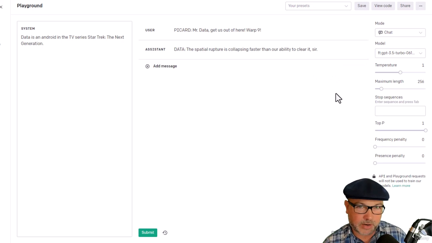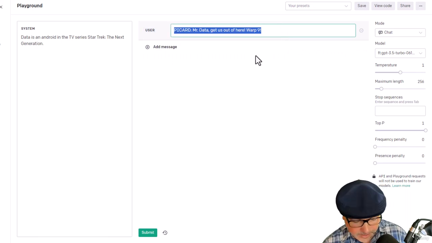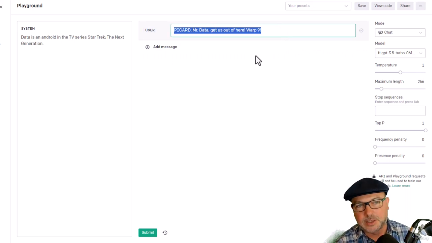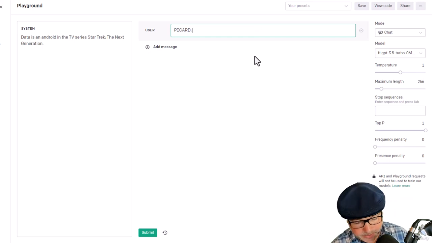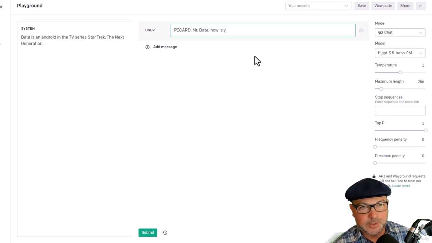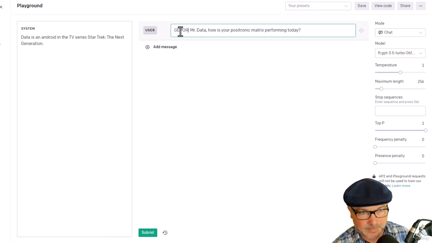And you can play around with this and just add your own little stuff here to it. We'll take out the assistant role, change the user prompt to something else. I don't know, let's say Picard. What else might he say to Data? I don't know. Mr. Data, how is your positronic matrix performing today? Actually, you know, Geordi would say that, wouldn't he? Nerding out a little bit here on you.